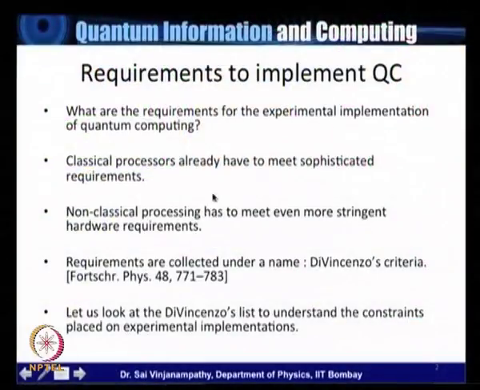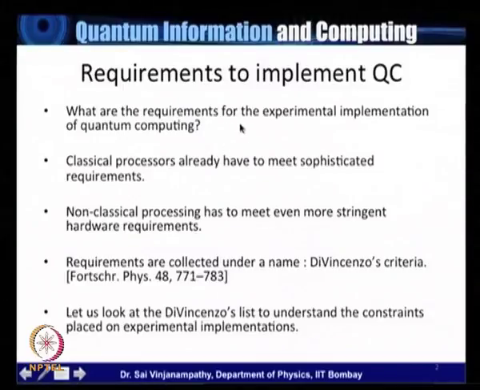So today what we're going to do is discuss a little bit about experimental quantum computing, right? To do that, what we should first do is ask ourselves, what are the requirements for quantum computing? If I want to experimentally implement quantum computing, what are the requirements to do this? This question actually leads us to something called the DiVincenzo criterion.